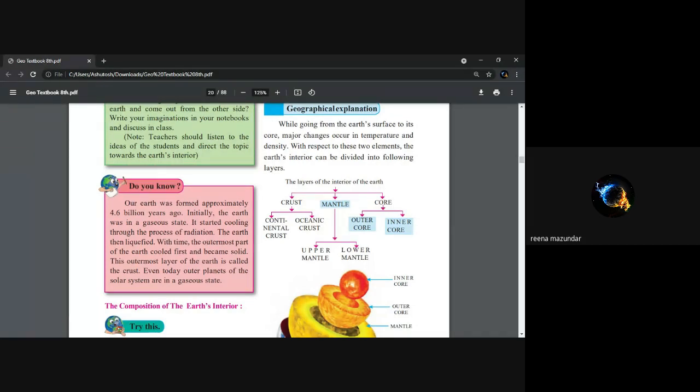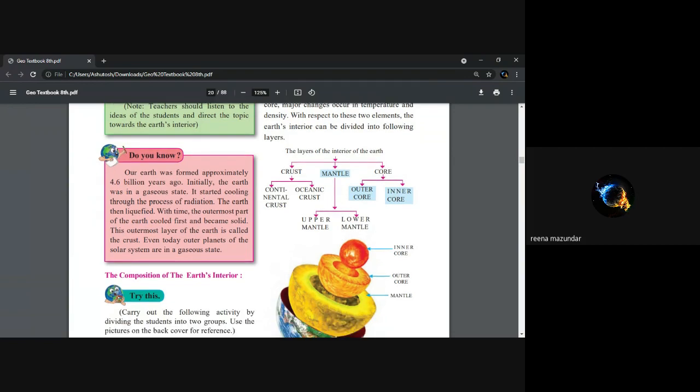What is the outermost layer of Earth called? The crust. Very good. Yes, Nidhi. Yes, ma'am. This outermost layer of the earth is called the crust. Okay.